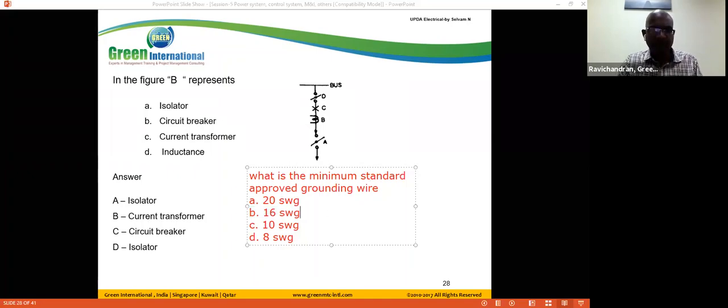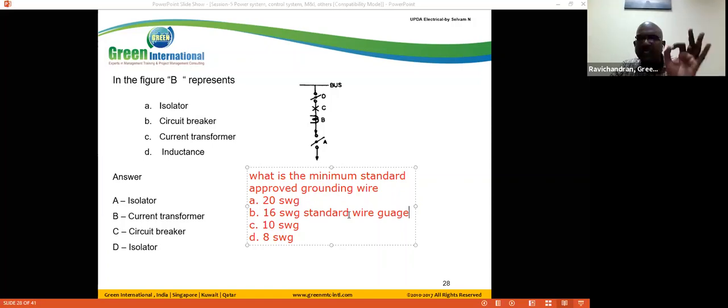SWG stands for standard wire gauge. Each conductor has its own diameter, so generalized uniformly throughout the world, each wire is represented as a standard wire gauge. I really remember that 16 wire gauge has a particular diameter. So from the exam point of view, the answer is 16 SWG. The minimum standard approved grounding wire is 16 SWG.